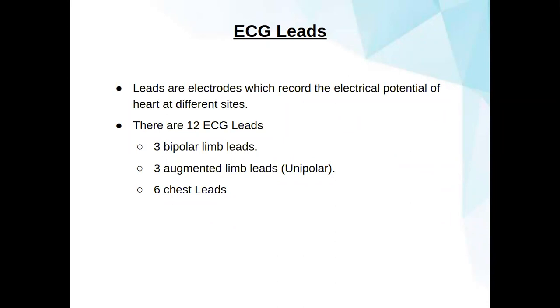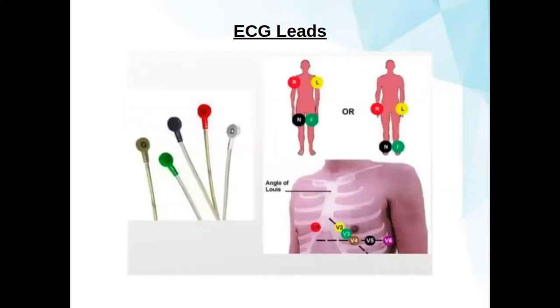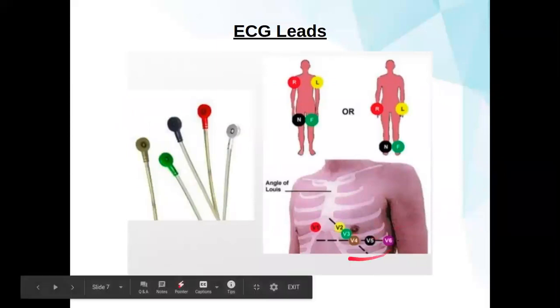There are basically 12 leads in an ECG. Three are bipolar limb leads, three are augmented limb leads, which are unipolar, and six are chest leads. You can see how the ECG leads get connected to the right arm and left arm, right leg and left leg, and how six electrodes are connected in the chest part.